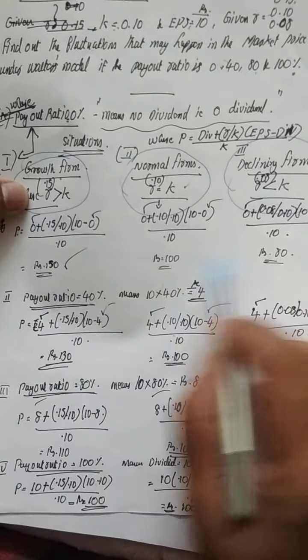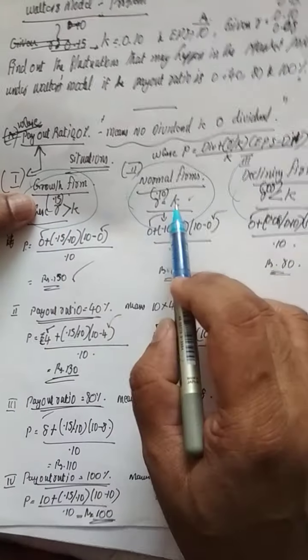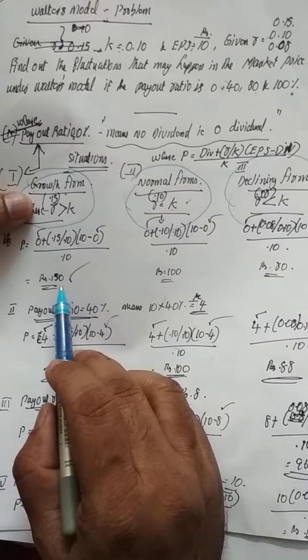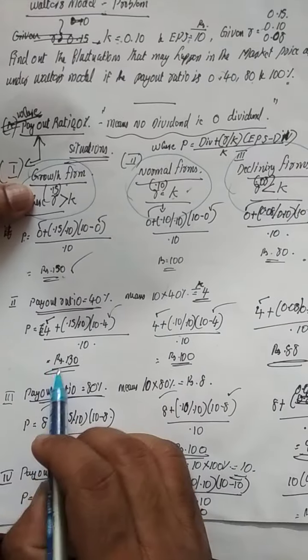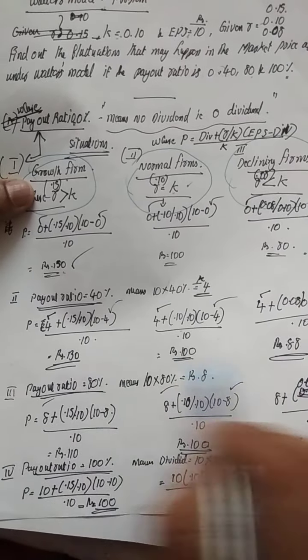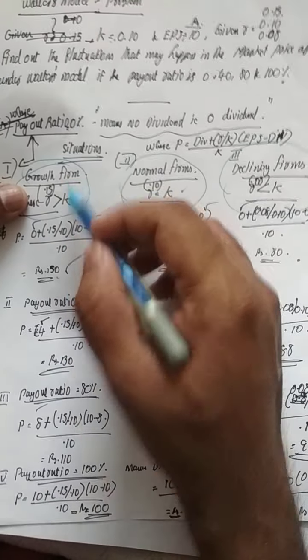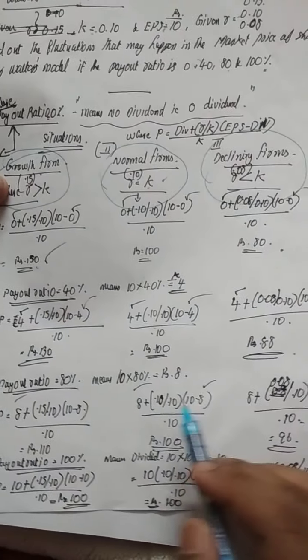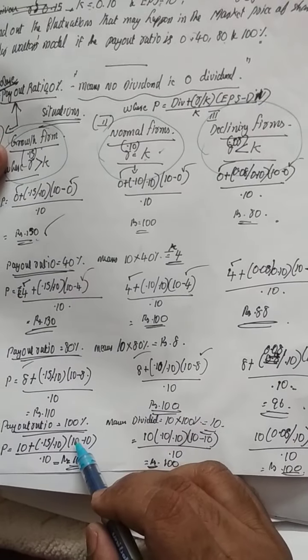Under dividend payout ratio 0, for these 3 situations: growth firms, normal firms, declining firms, what is the present market value of shares we will get? Under payout ratio 40%, we will get the present market value of shares for the three situations: growth firms, normal firms and declining firms. Like that we are doing for 80% payout ratio and 100% payout ratio.